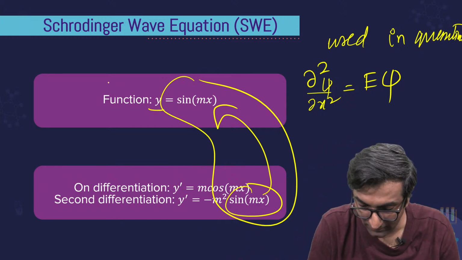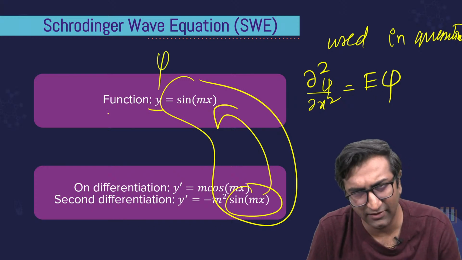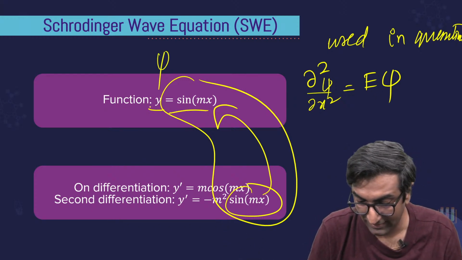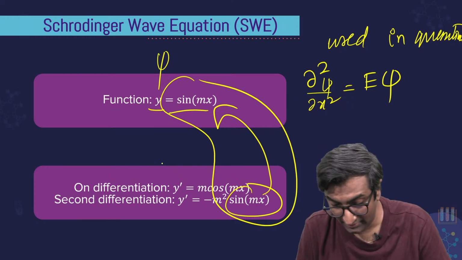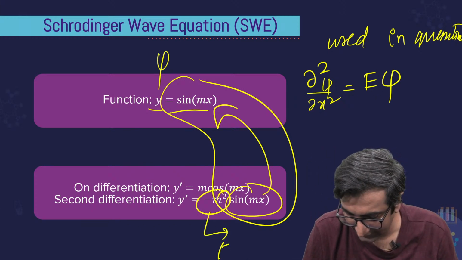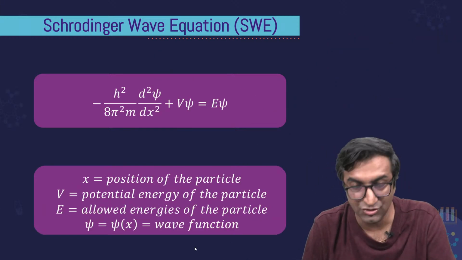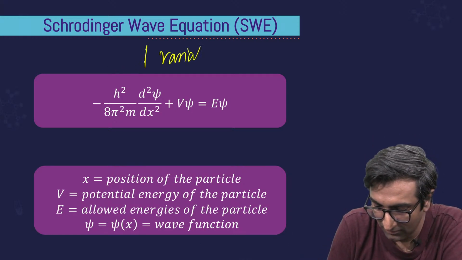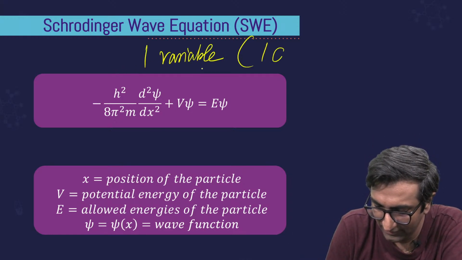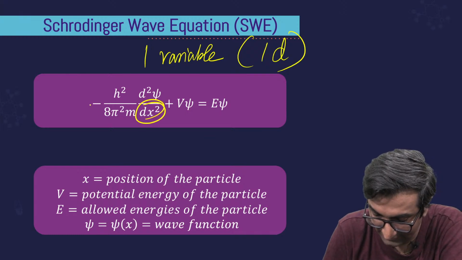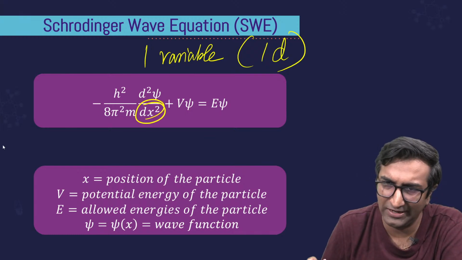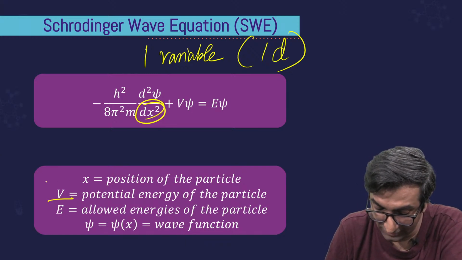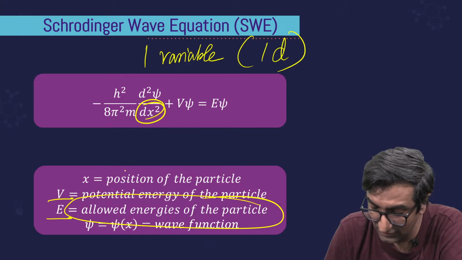एक फंक्शन है y, या मैंने psi ले लिया. Psi इसलिए because it's going to come up later on. ठीक है? That's the function I have, equal to some value. I differentiate again. I get some constant, minus m square, is basically equal to E. That is the Schrödinger wave equation. ये है एक वेरिएबल में और for one dimension. What is the dimension? x square. This is very complicated, but जबरदस्ती तुम्हारे एनसीईआरटी में दिया है, इसलिए मैं तुमको बता रहा हूँ. ठीक है? V is the potential energy, E is the allowed energy of the particle.